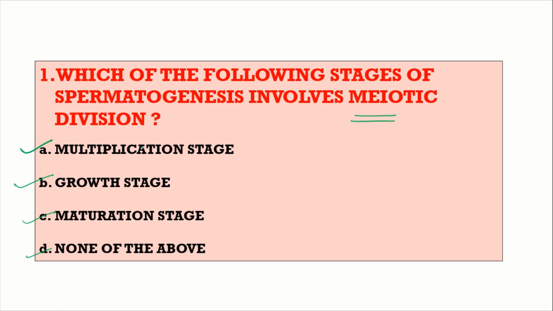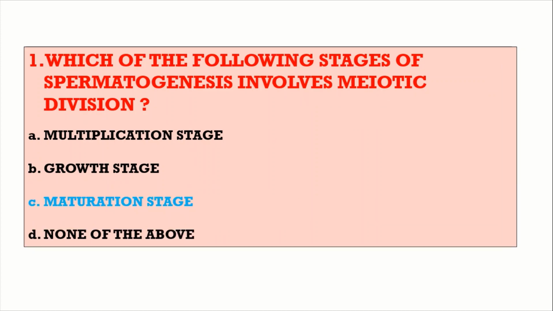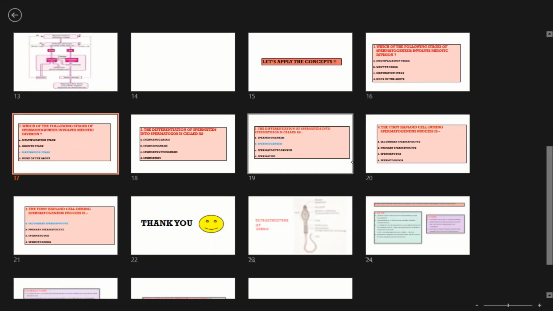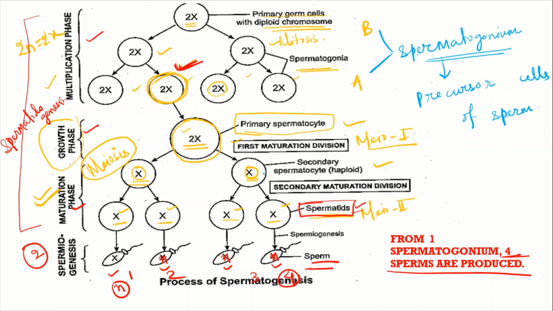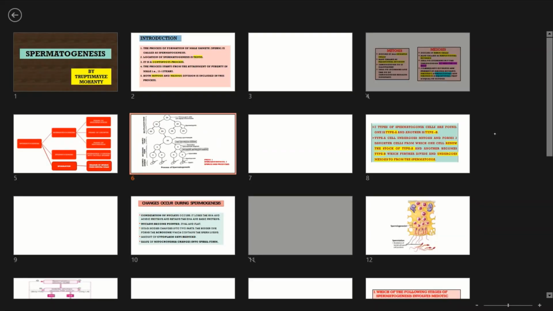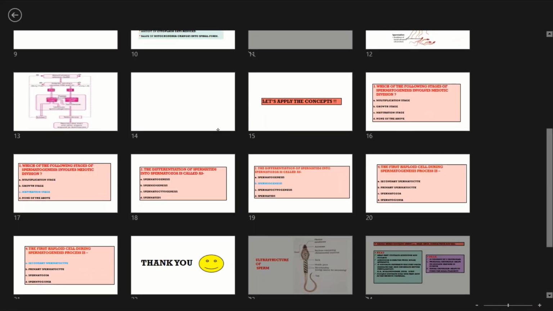The answer will be maturation stage. We have already studied that in the maturation stage, meiosis 1 division occurs. That is why the answer will be maturation stage.